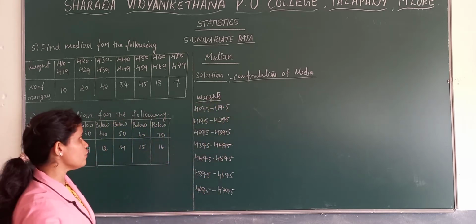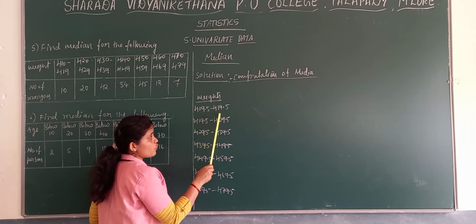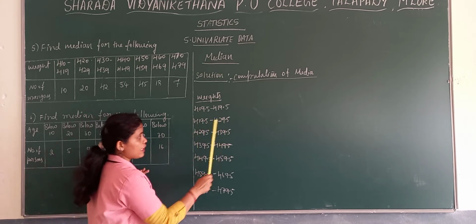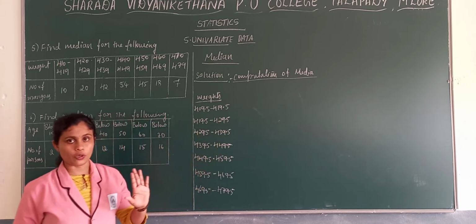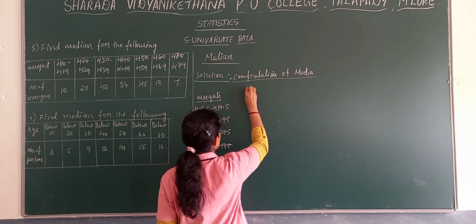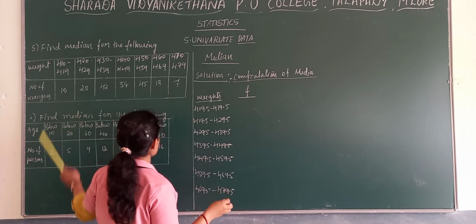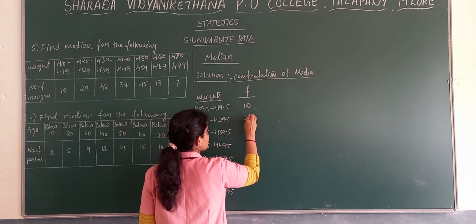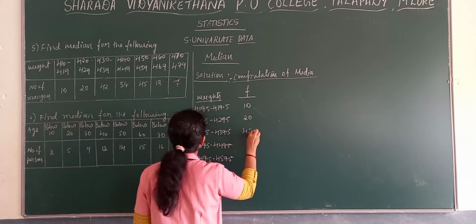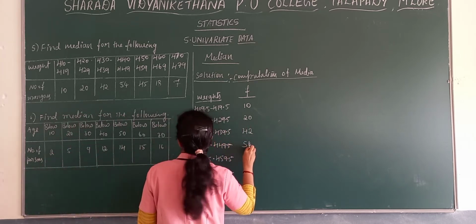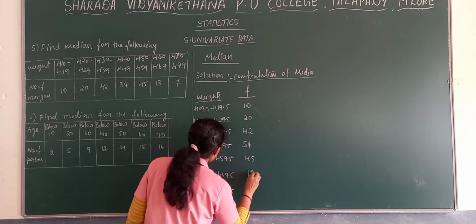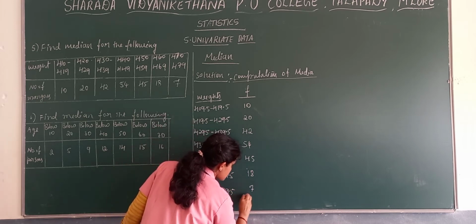see there is a continuity: 409.5 to 419.5, then again 419.5 to 429.5, again 429.5 to 439.5. Then write the frequencies there, the number of mangoes we take as frequency. The frequencies are 10, 20, 42, 54, 45, 18, and the last one is 7.